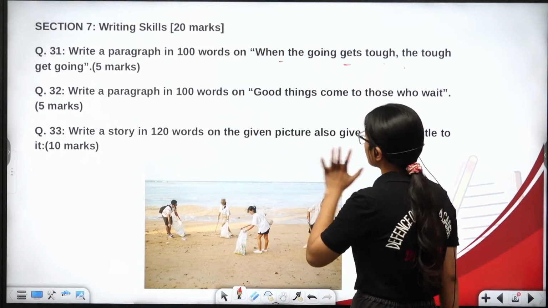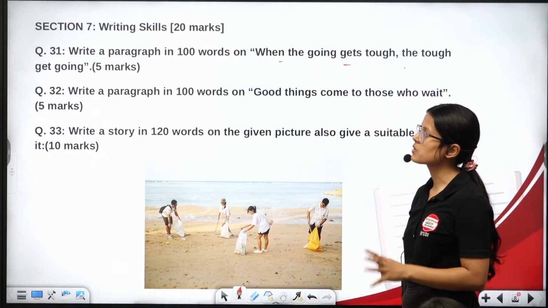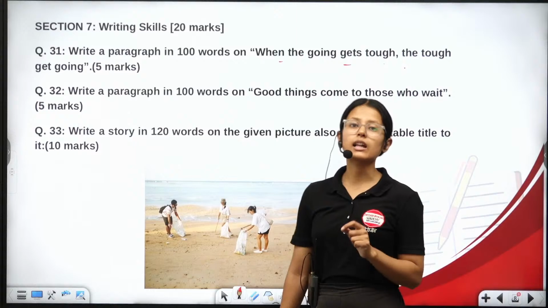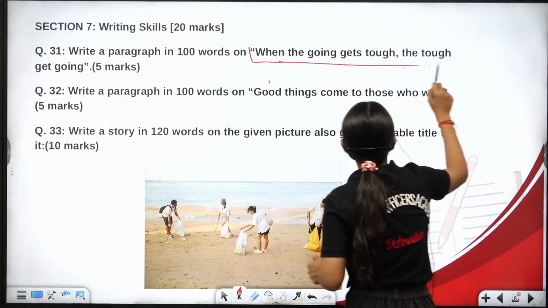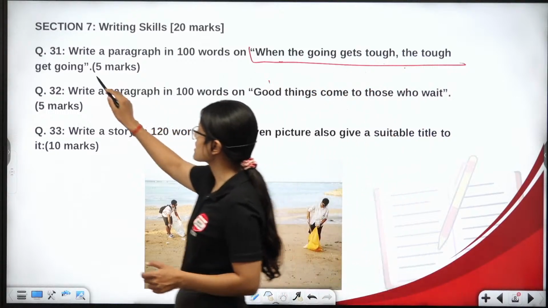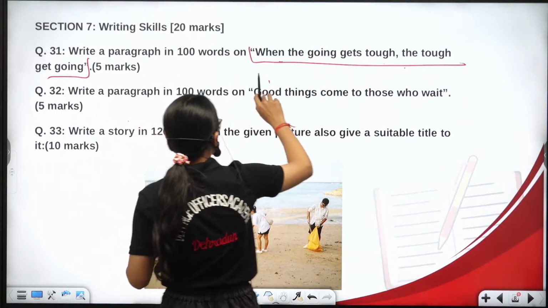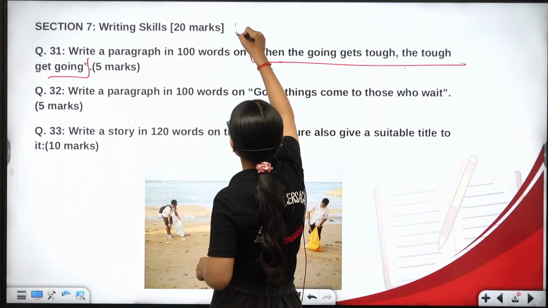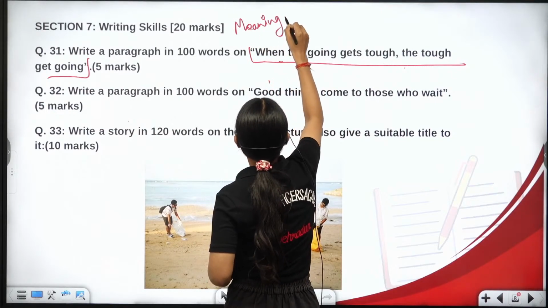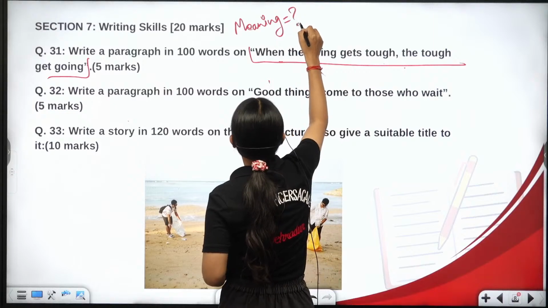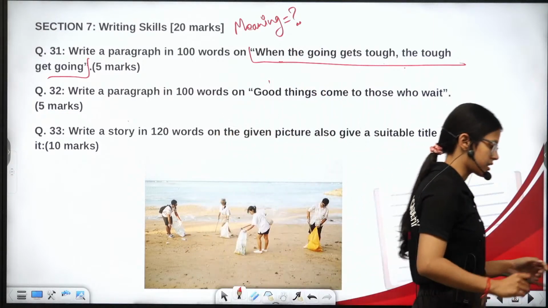Now, here firstly we'll discuss how we are supposed to structure this paragraph. Before that, yes, tell me what is the meaning of this proverb. When the going gets tough, the tough gets going. What is its meaning? Yes, in the comment section.